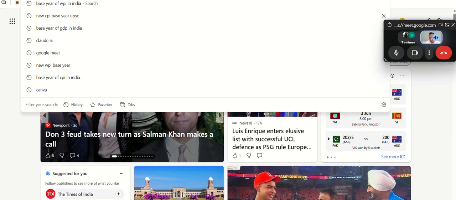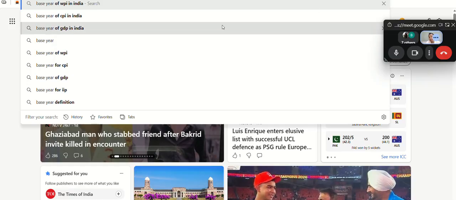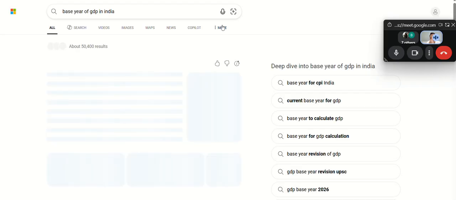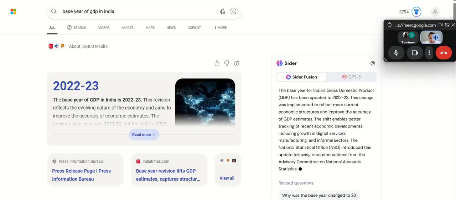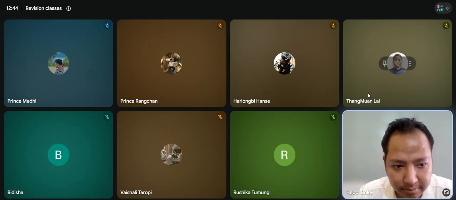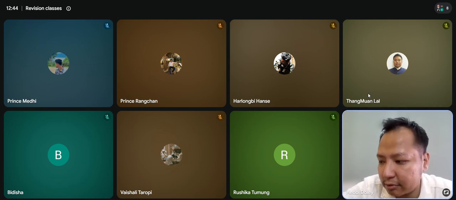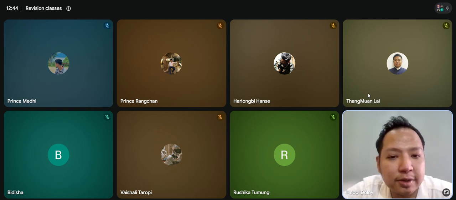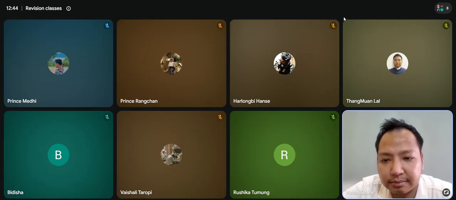The base year of GDP has been changed to 2022-2023. So that can be a question. GDP can be a question this time, particularly the base year. From 2011-2012, they have changed to 2022-2023. All right, the base year of GDP calculation, particularly real GDP.